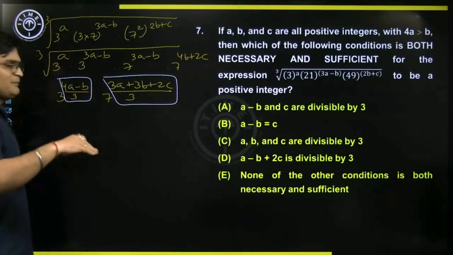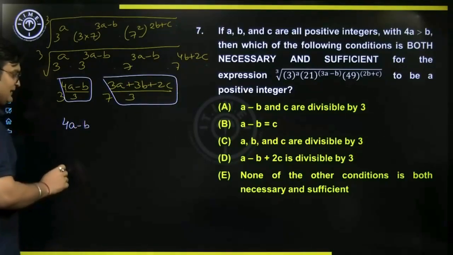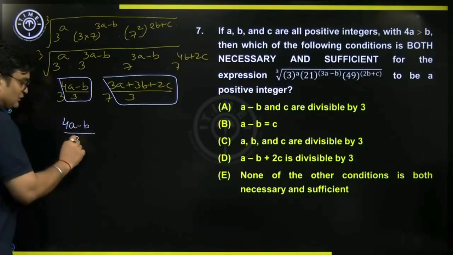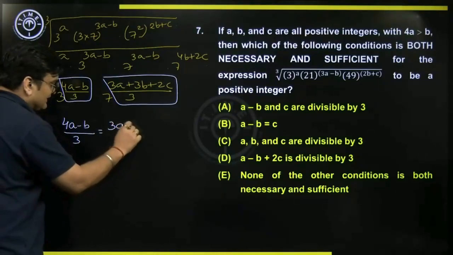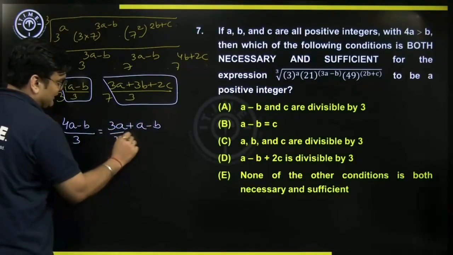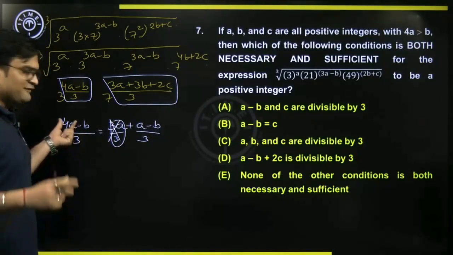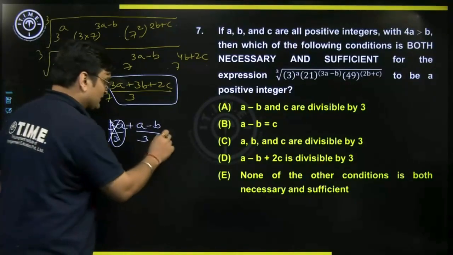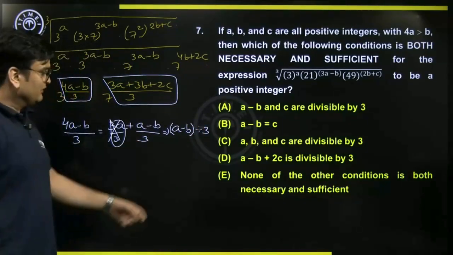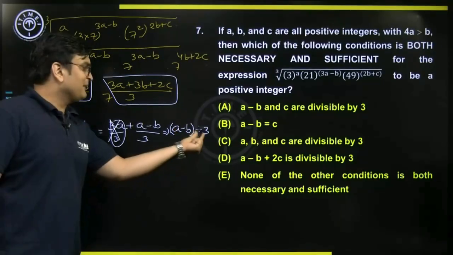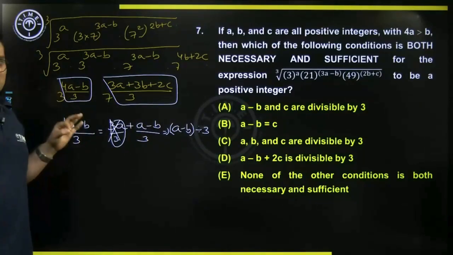Now think about it, when is 4A minus B by 3 an integer? When 3 divides 4A minus B. Now this 4A minus B, can we write it as 3A plus A minus B? The 3A anyway is divisible by 3, ignore that. Now if you want 4A minus B to be divisible by 3, in turn we mean to say A minus B must be divisible by 3. I write it like this, but don't read it as we generally do. I am reading it as A minus B is divisible by 3, I mean to say here. So that's one condition that must happen, it's a necessary condition.